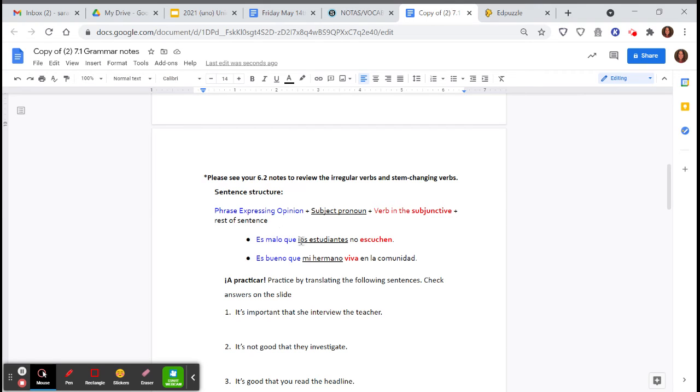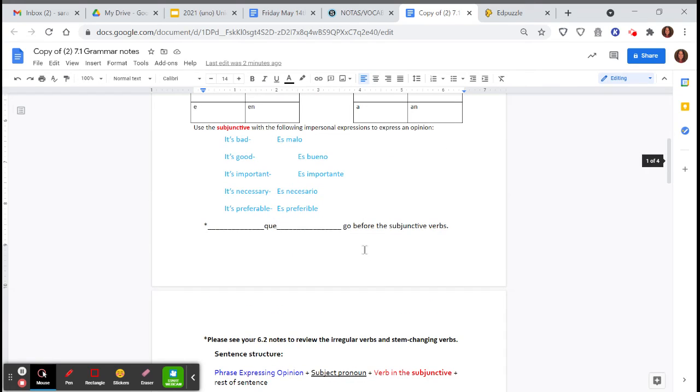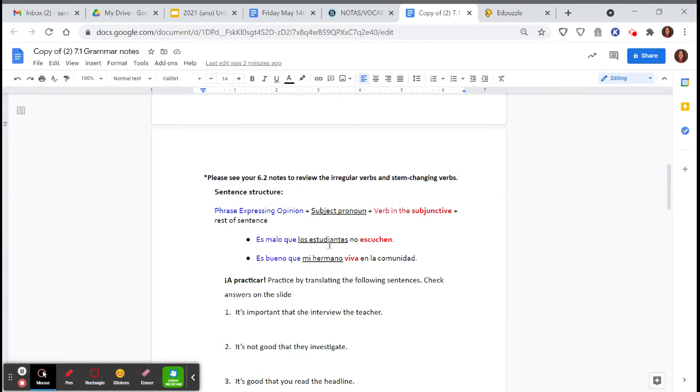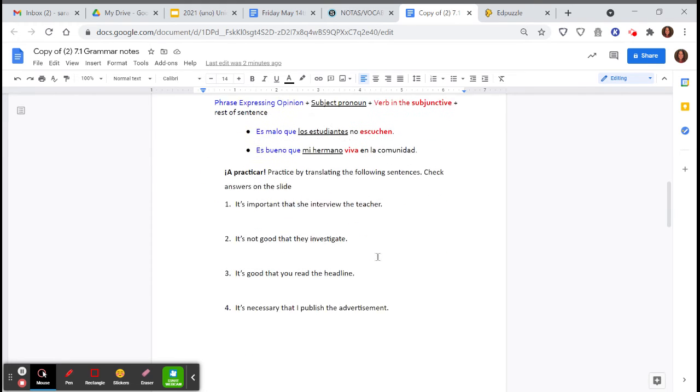So for example, we see es malo que. It's bad that. So I do need que here. Los estudiantes no escuchan. It's bad that the students, they don't listen. Es bueno que mi hermano viva en la comunidad. So it's good that my brother lives in the community. So I notice I have my phrase expressing opinion, and we have our subject pronoun and our verb in the subjunctive.